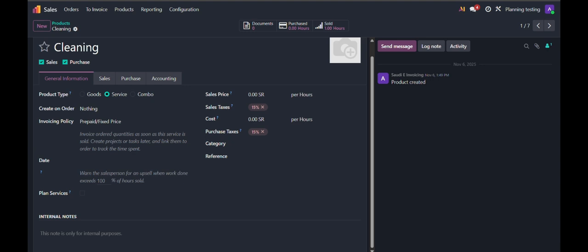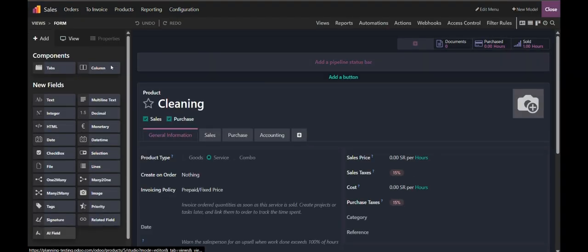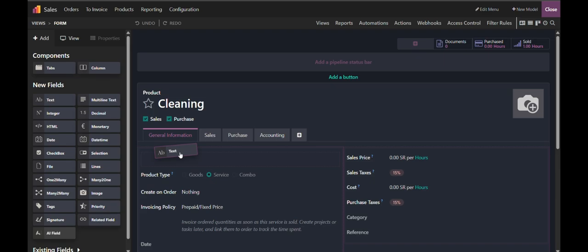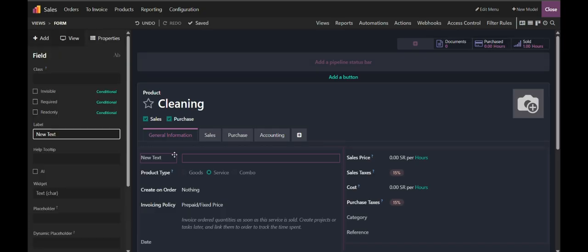If you want to add a field called brand to the product form, by clicking on the Studio mode, you can add a text field or any field that you require, or a selection field. I'm just adding a text field here, below this, where it says the brand.